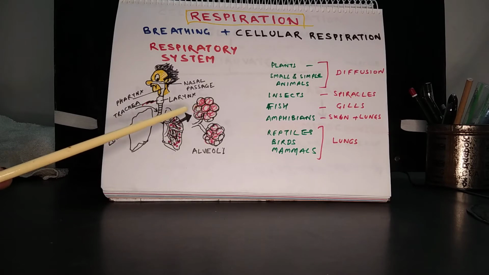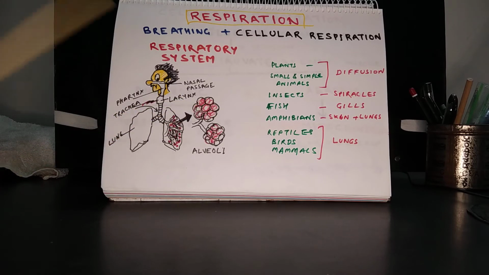Alveoli are richly supplied with blood capillaries and they have very thin walls. The exchange of gases takes place in alveoli. Carbon dioxide goes out of the blood and enters the lungs, and oxygen from the lungs enters the blood. So oxygenation of blood takes place here.